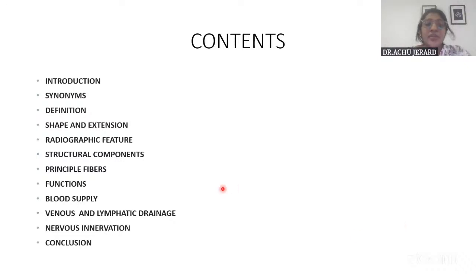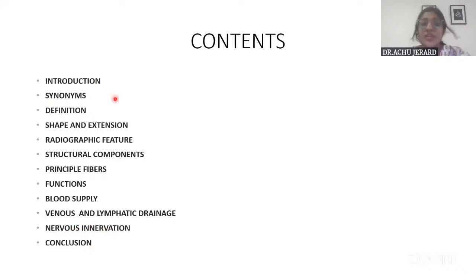Then regarding structure and function, shape and extension, the radiographic feature, structural components, and principal fibers. Principal fibers actually come under the structural components, but these form the major bulk of the periodontal ligament, so it's that important. We have to highlight it in the contents for the examiner to know that you have written about this. And then the functions, blood supply, venous and lymphatic drainage, nervous innervation, and conclusion.